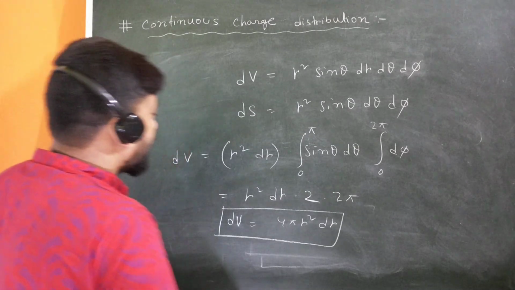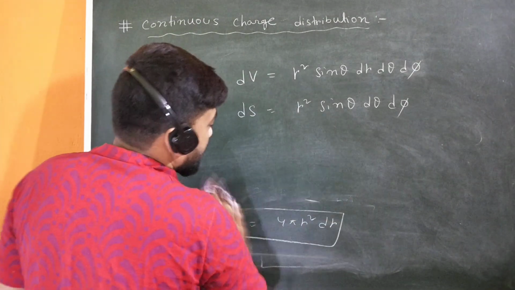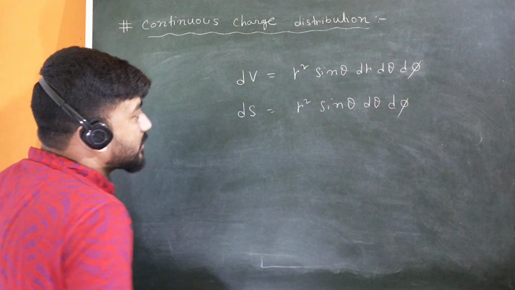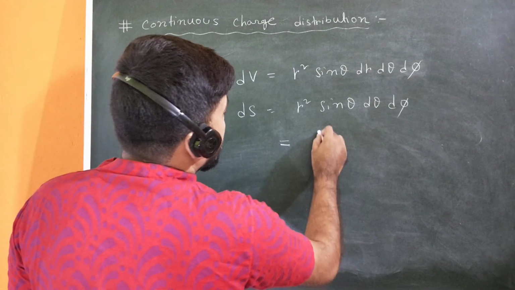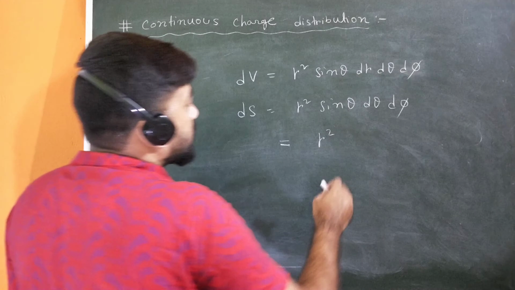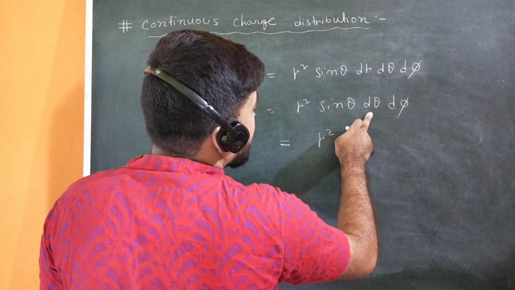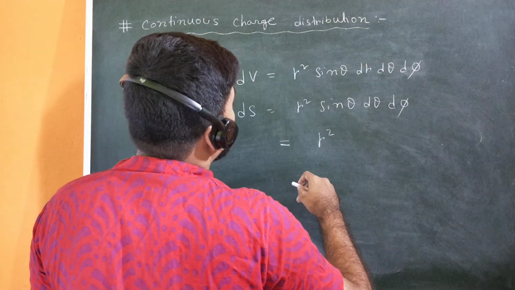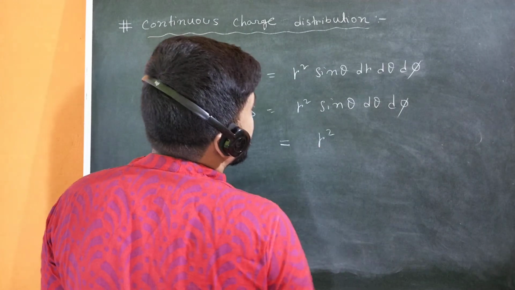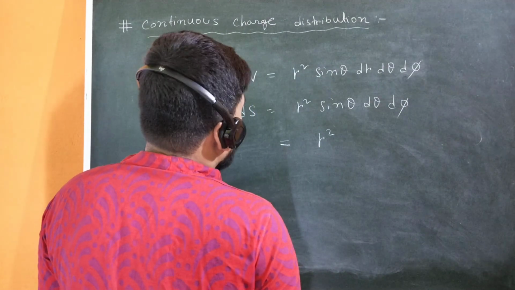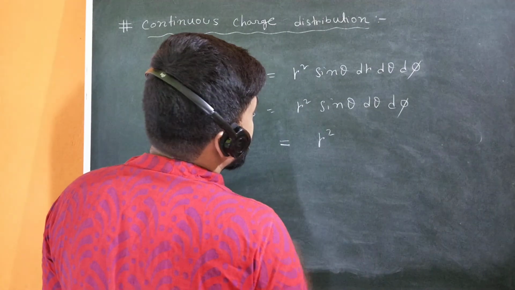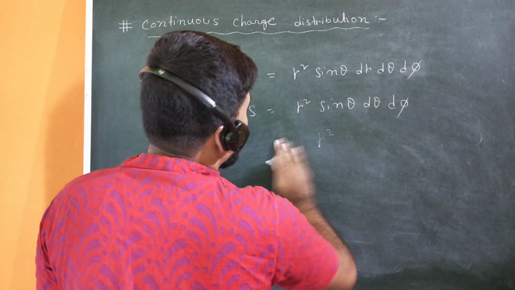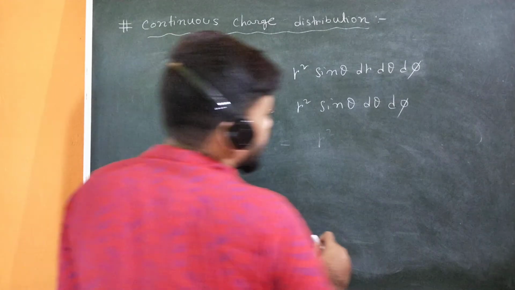Similarly, you can get this dS also. In that case dS will be r squared into the integration of sin theta d theta and d phi, so you will get here 2 pi r dr. So you cannot find it like this, r squared sin theta d theta d phi, directly. I can give you another method to find it.